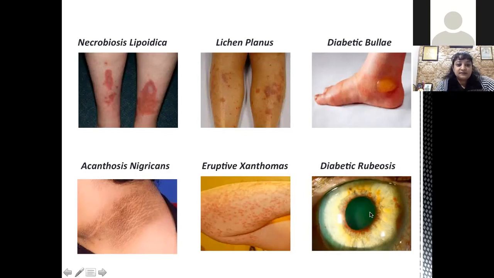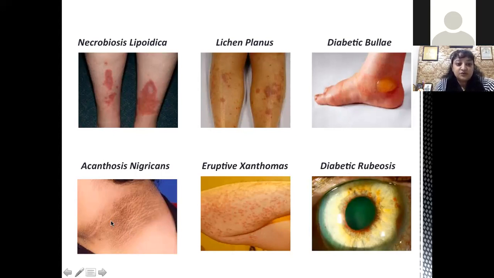Then diabetic rubeosis is just a chronic erythematous microangiopathic change. They generally present over the face and the neck region. The importance of this lesion is that it is associated with microvascular complications like retinopathy, neuropathy, nephropathy. So the presence of this rubeosis means we have to especially look for those complications in patients with diabetes.